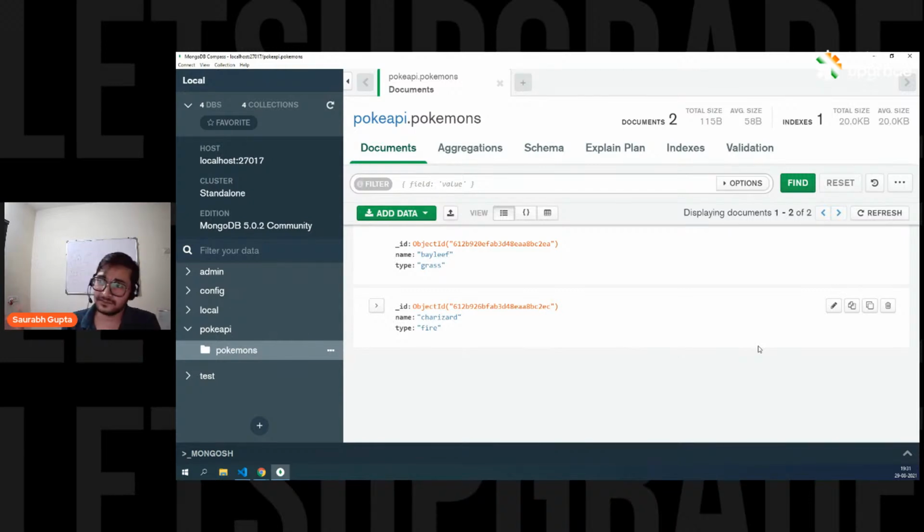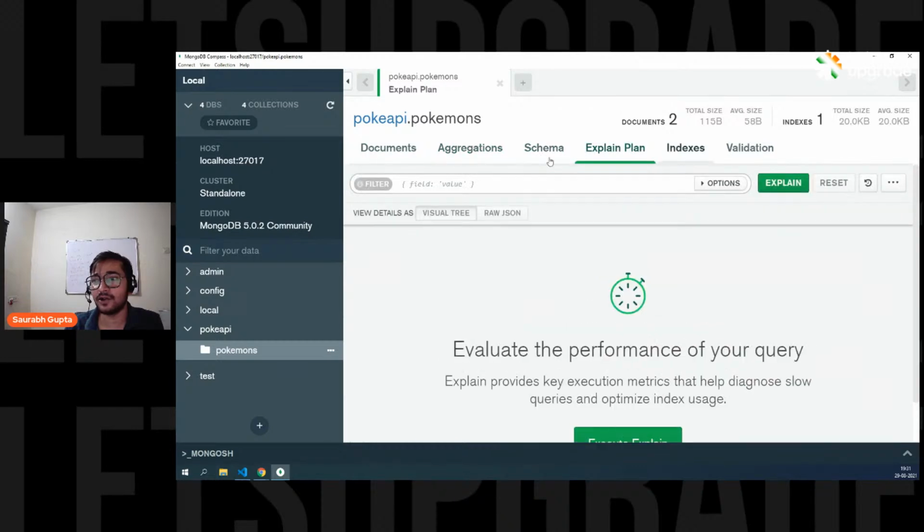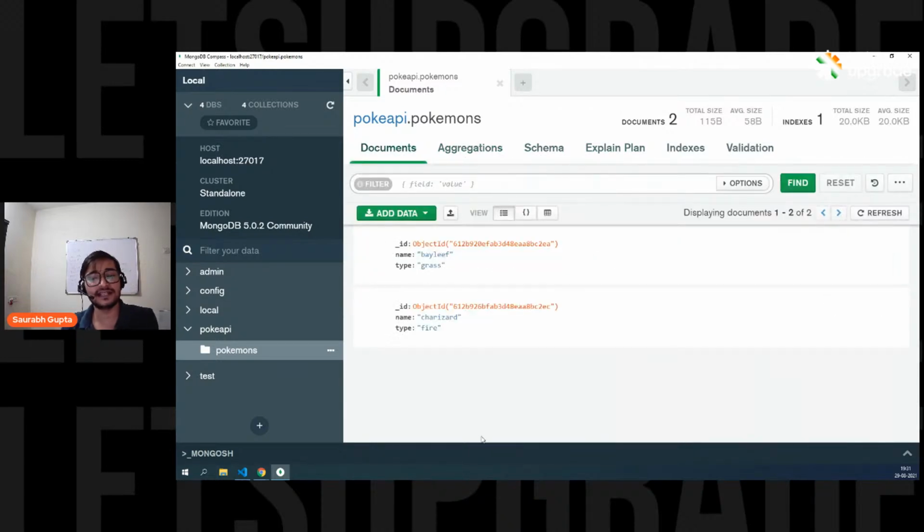Now, see, there are still a lot of things in Compass, but right now, for starters, you only need to know this. Even if you only know this, you can create any project. You don't need to understand the aggregation schema and all this right now. This much is fine for you. For starters, this much is fine, and don't worry, you can explore more and understand the other things. But as a software developer and a starter, this much is enough.